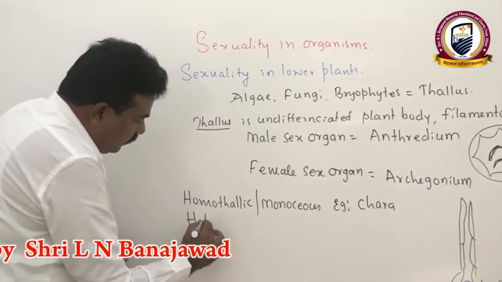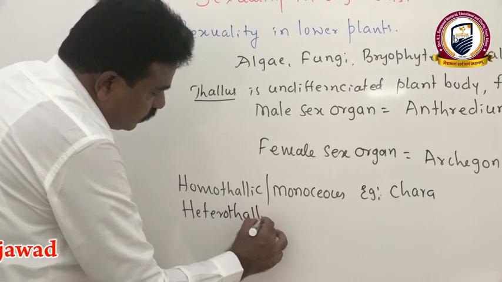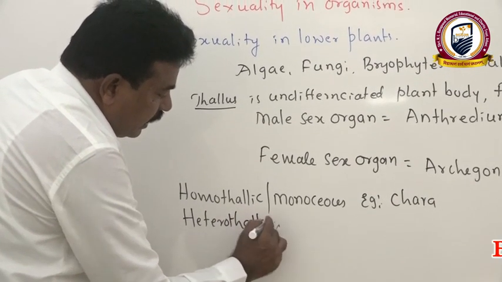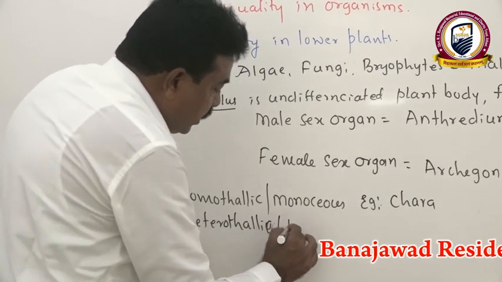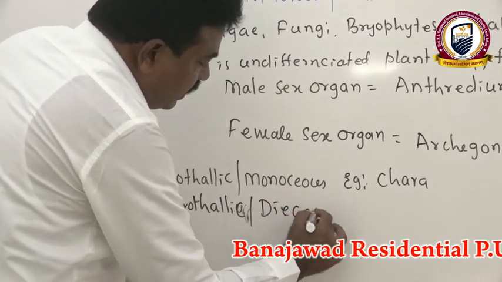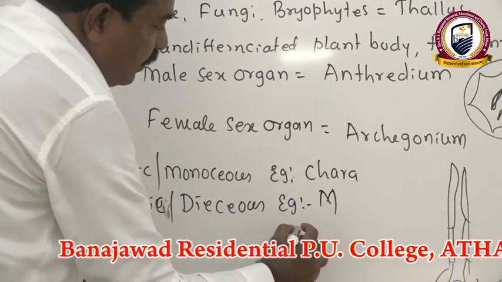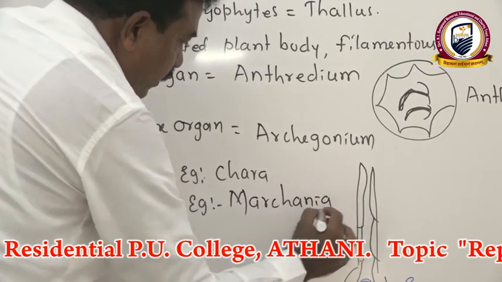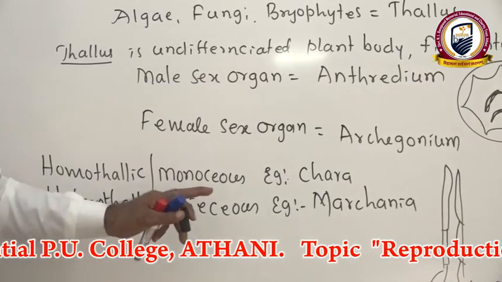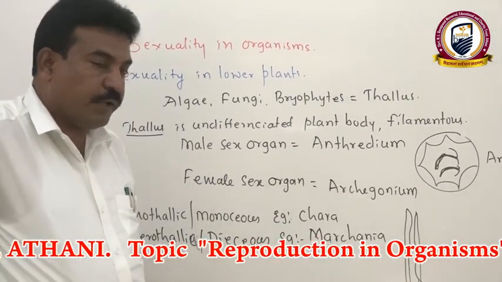Then if male and female sex organs are developed on two different plants of the same species, we call it heterothallic or dioecious. We see this in the bryophyte Marchantia, where the male plant bears antheridium and the female plant bears archegonium.